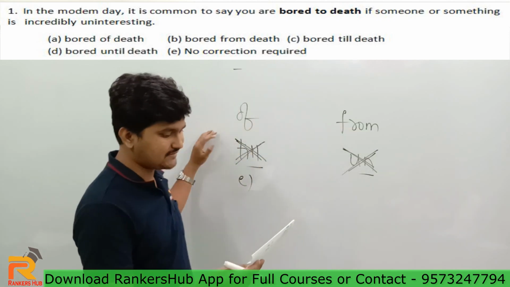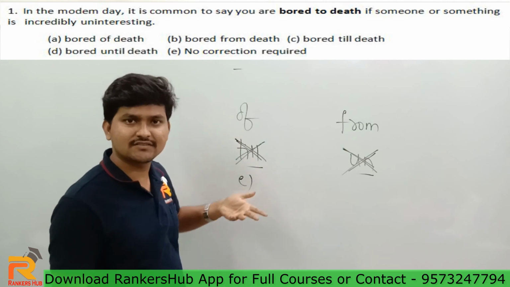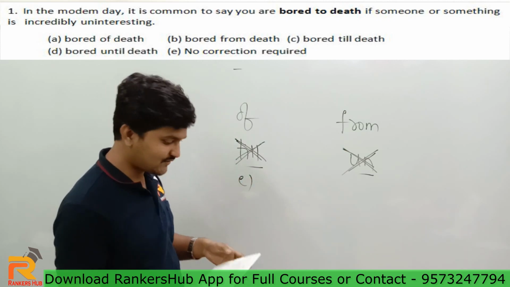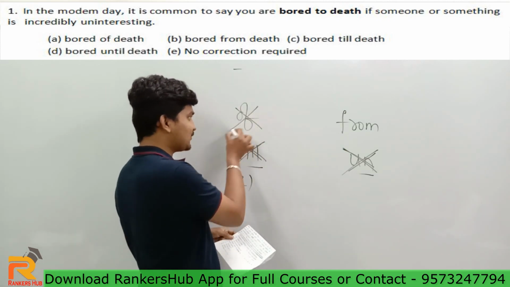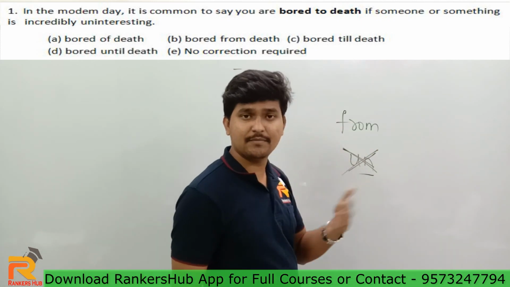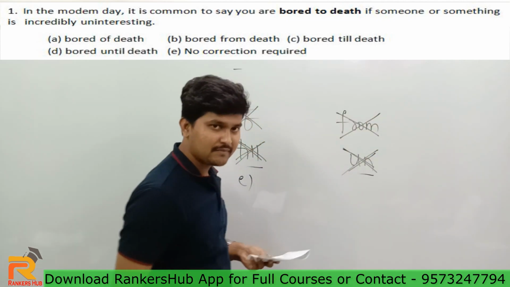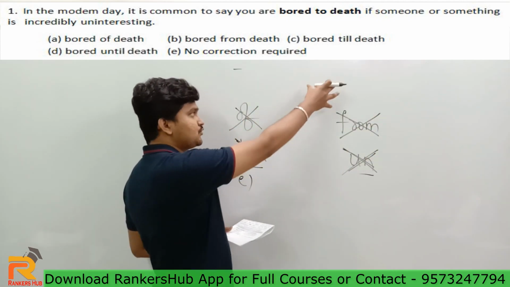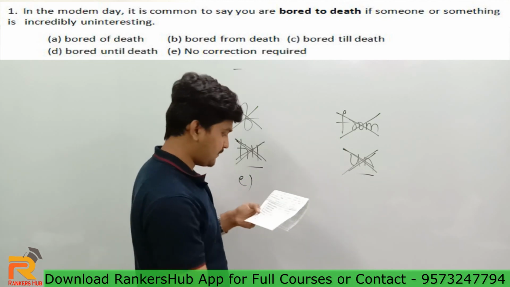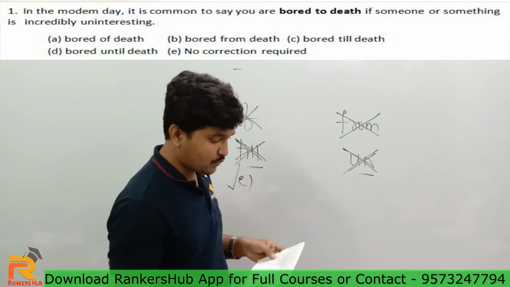Do I say I am bored of death? Guys, will you be bored of death? Are you dying too frequently? That is not the case. So option A is also not correct. Bored from death, are you bored from death? Still it makes the same sense. Are you dying too often? That is also not correct. So that simply means whatever preposition is used in the given sentence by the examiner sounds literally correct, which means no correction is required in question number 1.